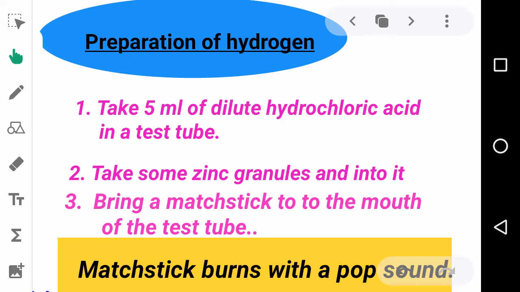Now, shake it well. After that, bring a matchstick to the mouth of the test tube. We can hear a pop sound. You can see that the matchstick burns with a pop sound. The reason is that it is having hydrogen. That means in the presence of hydrogen, fire burns with a pop sound.